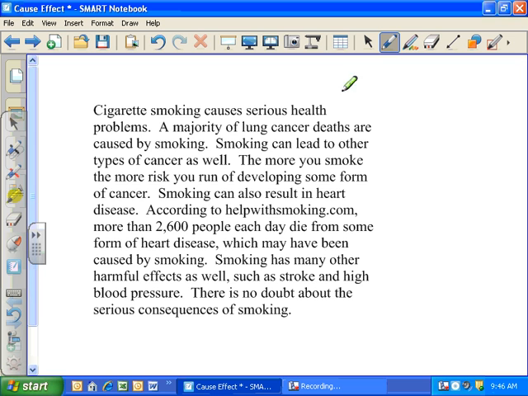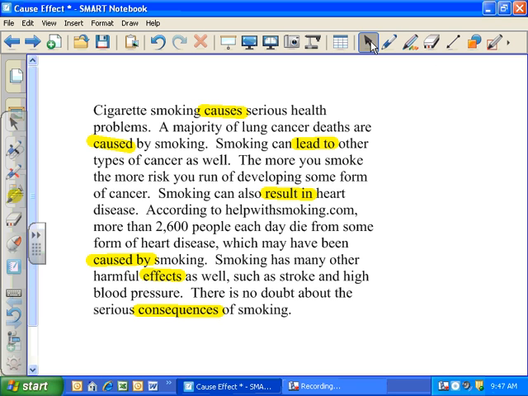So cigarette smoking causes serious health problems. There's my signal word. A majority of lung cancer deaths are caused by smoking. Smoking can lead to other types of cancer as well. The more you smoke, the more risk you run of developing some form of cancer. Smoking can also result in heart disease. According to helpwithsmoking.com, more than 2,600 people each day die from some form of heart disease, which may have been caused by smoking. Smoking has many other harmful effects as well, such as stroke and high blood pressure. There is no doubt about the serious consequences of smoking.